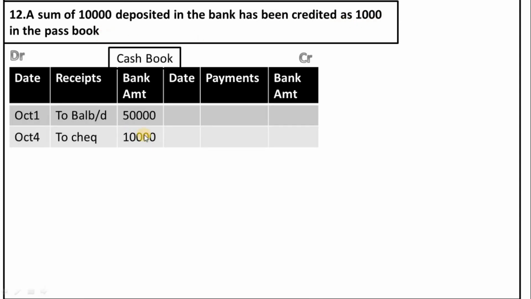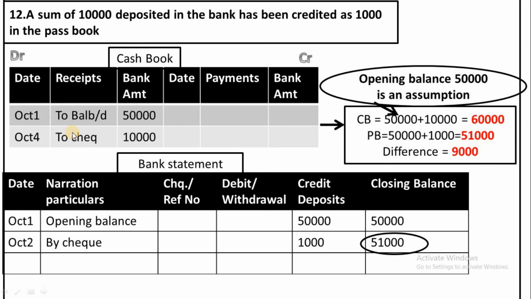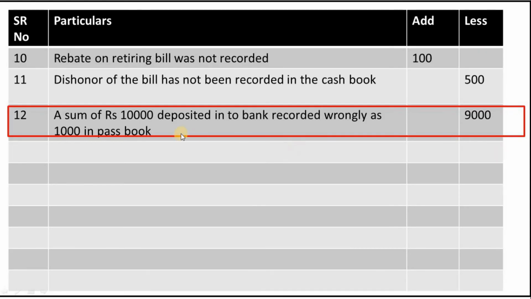Our next transaction is a sum of 10,000 deposited into bank has been credited as 1,000 in the passbook. Here we have deposited 10,000, so our cash book balance will show 10,000, but the bank has credited only 1,000. So the cash book balance will be more than the passbook balance. So we will deduct this amount, that is 9,000, from the cash book. We will mention this 9,000 in the less column of the bank reconciliation statement. In the particulars column, we will mention a sum of rupees 10,000 deposited into bank recorded wrongly as 1,000 in the passbook.